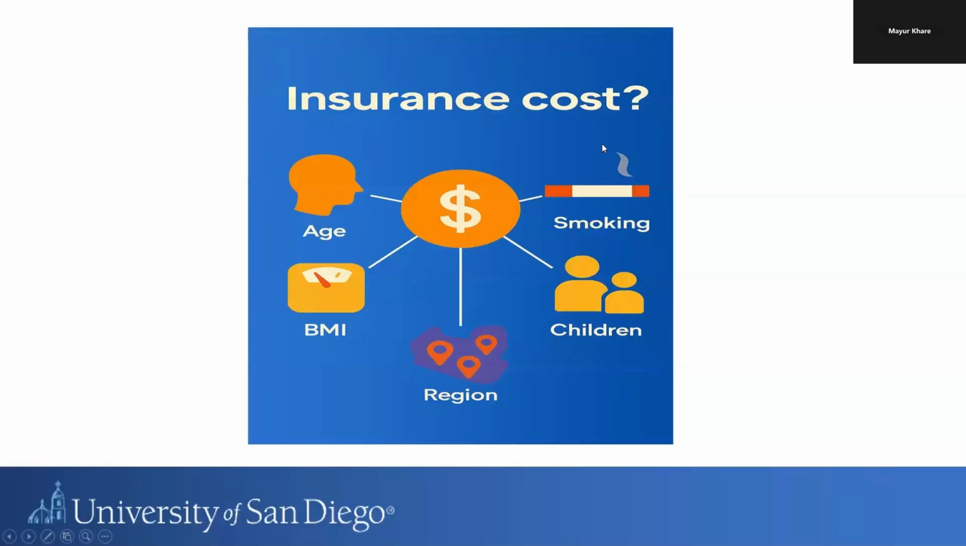So let's begin by asking a simple question: how is insurance cost calculated? We all know that healthcare in the United States is very expensive. In this project, we are exploring some of the demographic and lifestyle factors like age, body mass index, smoking habits, number of children, and regional distribution. In the data set, we have around 1,300 individuals, which are spread across multiple regions.